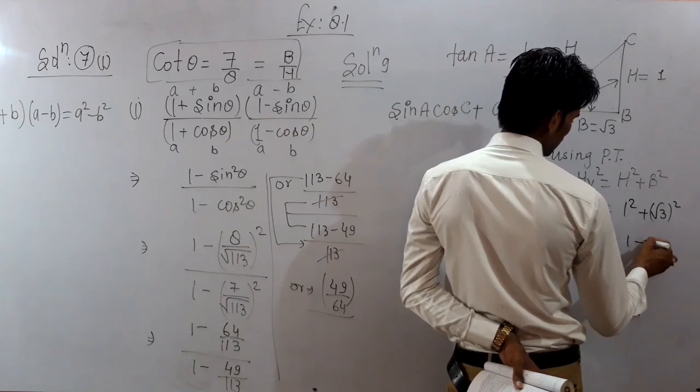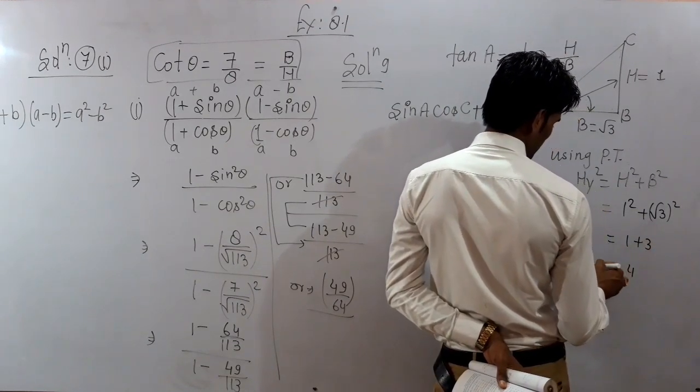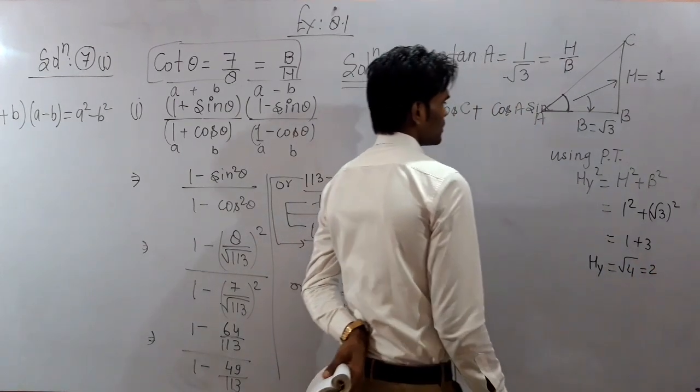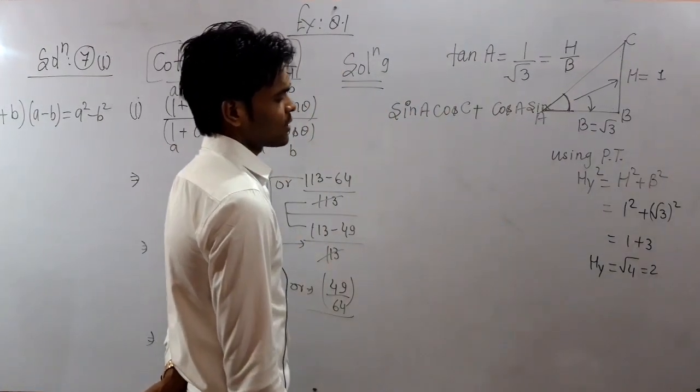It will give you 1 plus 3, which is 4. So hypotenuse is equal to under root 4, that will give you 2. So we have obtained the hypotenuse is equal to 2.